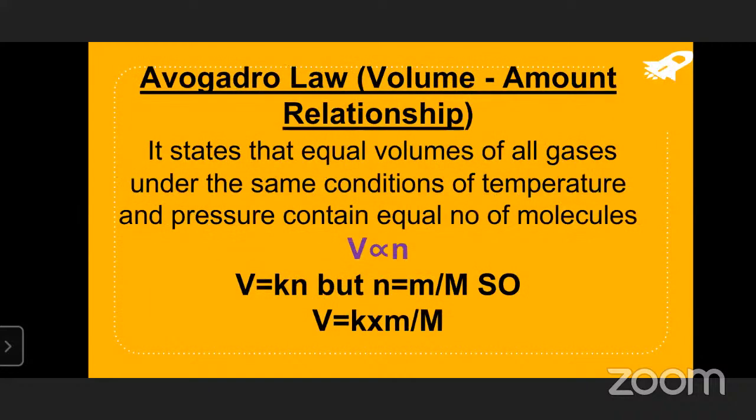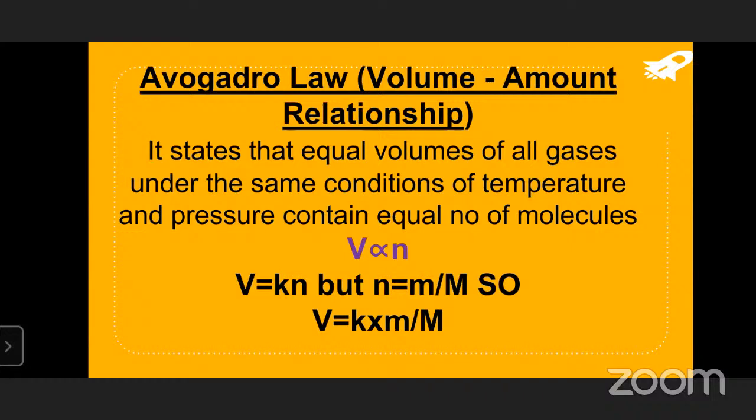And one more law we have, the relationship between volume and amount. What is the relationship between V and n? This is called Avogadro's law. The Italian scientist Amedeo Avogadro stated that equal volumes of all gases under the same conditions of temperature and pressure contain an equal number of molecules.